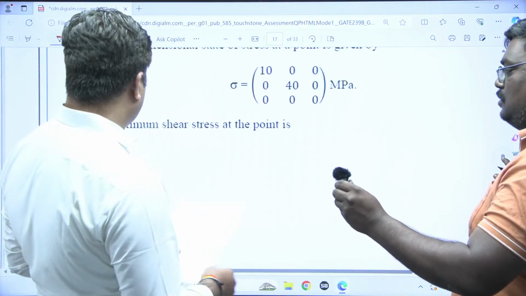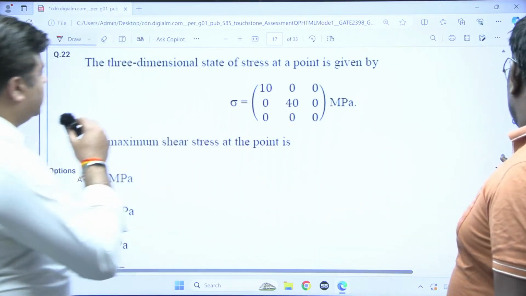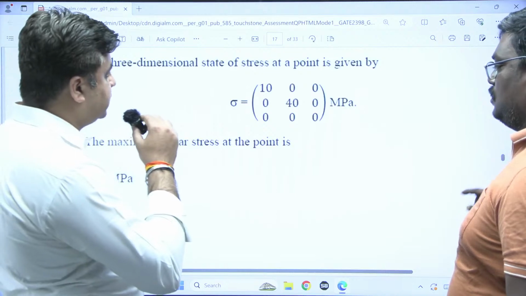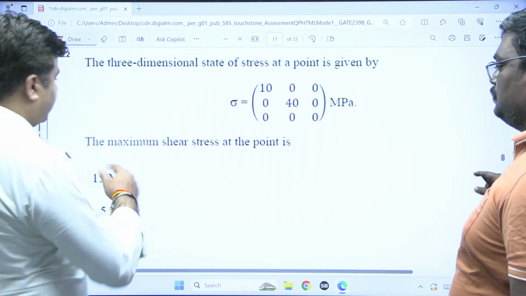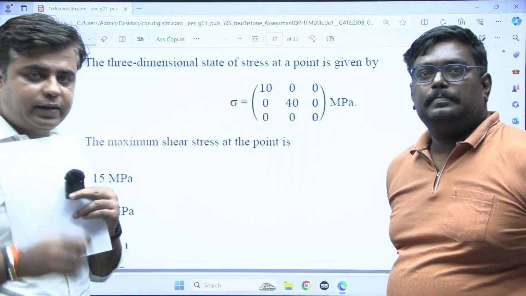So this is a question in which a three-dimensional state of stress is given to you, and you need to find out the maximum shear stress. Now, my dear students, most of the students have made this wrong.